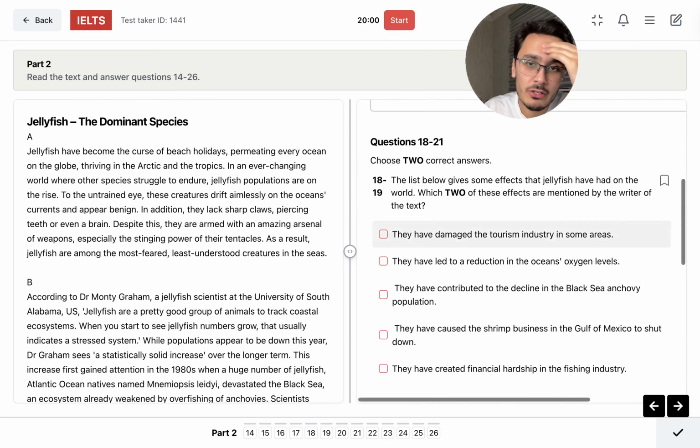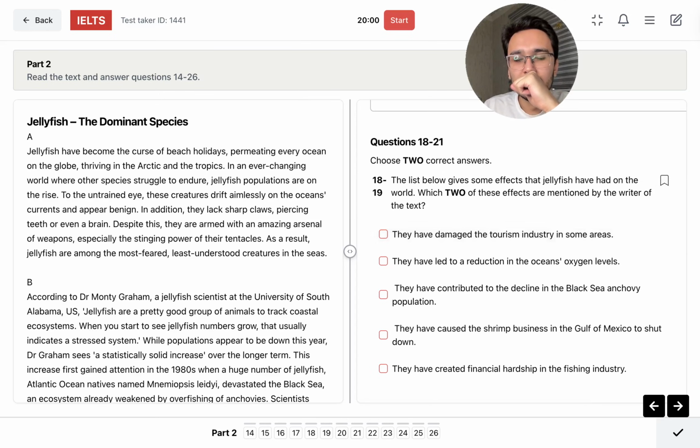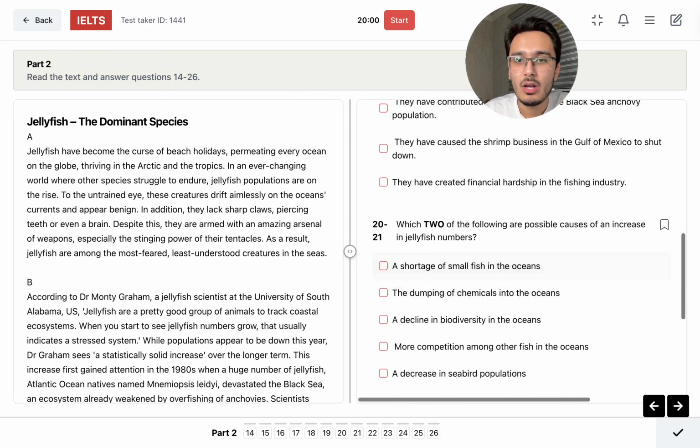And now we are moving on to these question types. We have to pick two correct answers, like two answers from these, right? Choose two correct answers. So the list below gives some effects that jellyfish have had on the world. Okay, which two of these effects are mentioned? Interesting. Okay, possible causes.